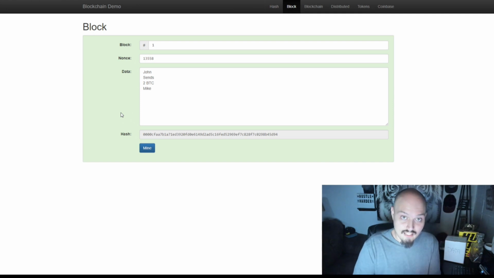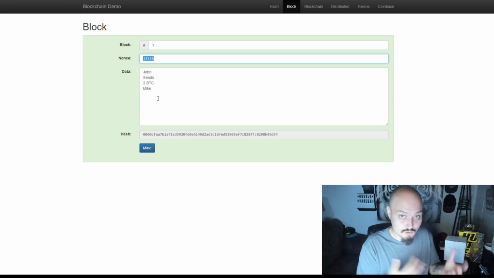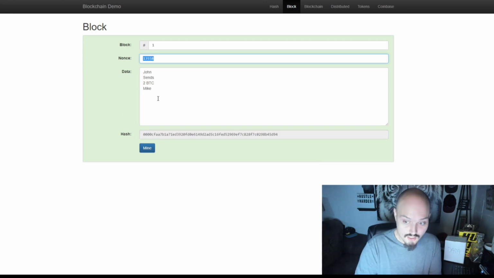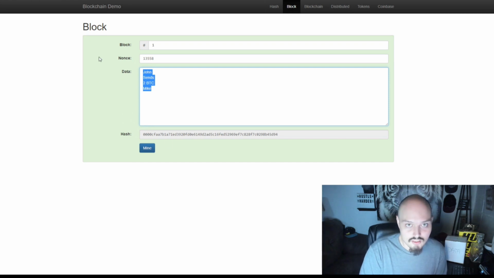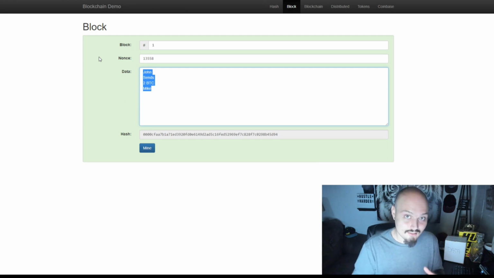Therein, we now have one complete block. We have block number 1. We have a nonce that makes this readable in machine format or computer format on the blockchain. We have our information stored, and you'll notice that the block turned green. Think of it this way: when it's red, it is just a pending transaction or one that has not yet been put through, and when it becomes green, it is now a solidified block.